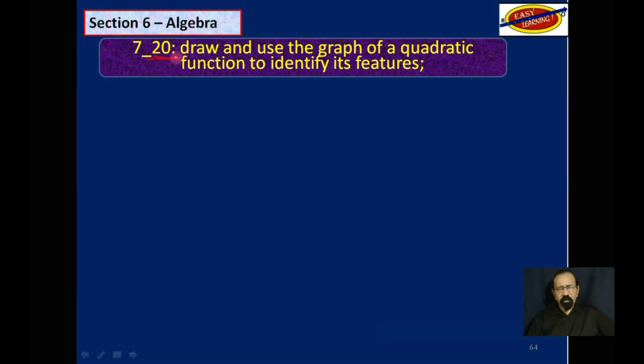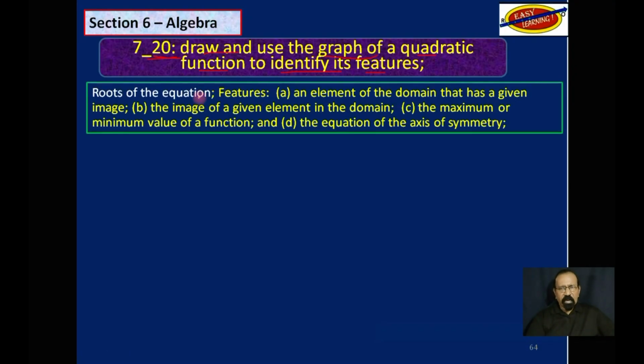So objective 20, draw and use the graph of a quadratic function to identify its features. And we had to talk about roots of equations. We had to derive element of the domain given image. We had to derive image given an element in the domain.